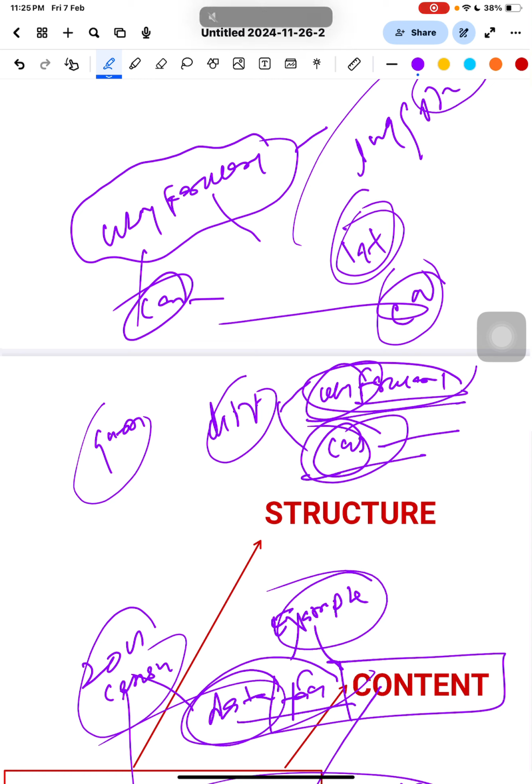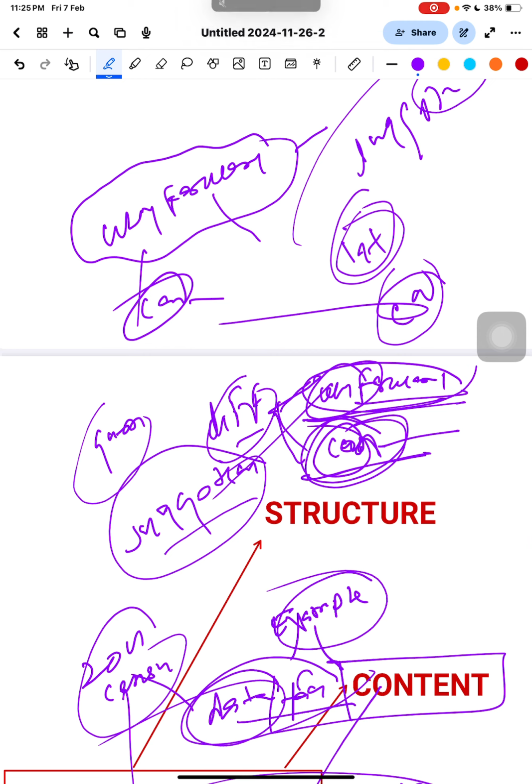Way forward and conclusion. You tell me the difference. I don't know, I will tell. See, way forward means you have to just write the suggestions, right? But in conclusion, you cannot.